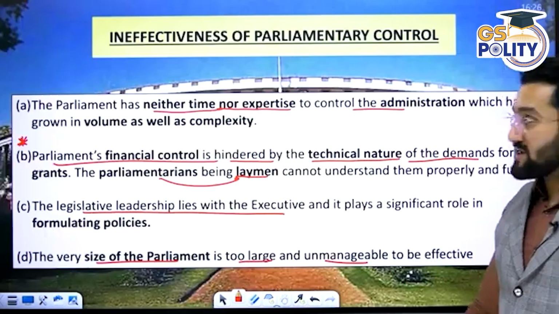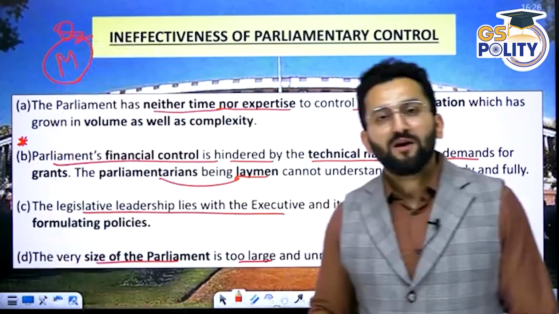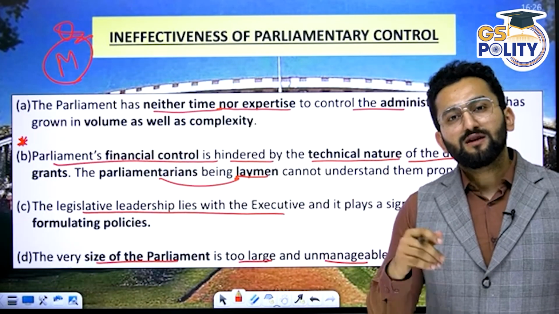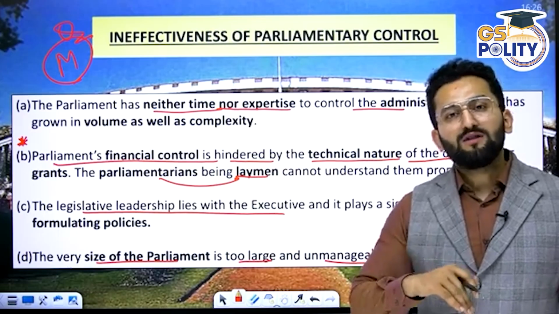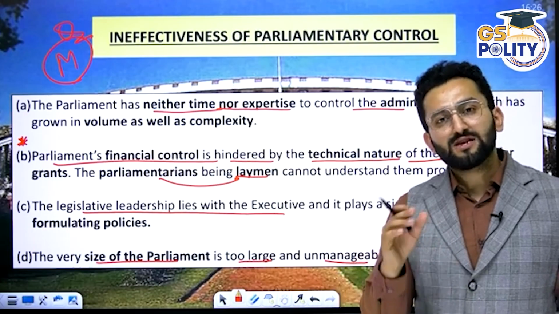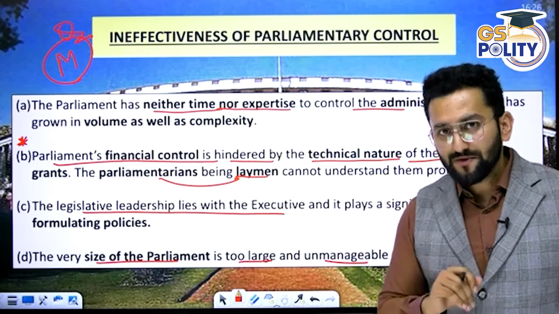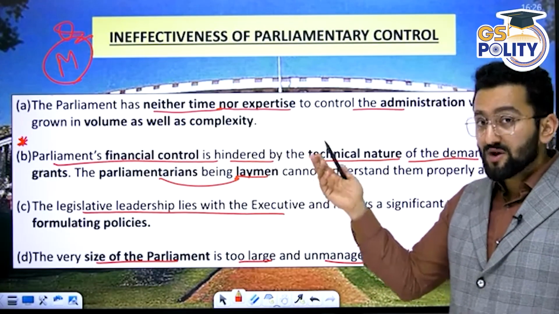Ineffectiveness of parliamentary control. Now, this is a mains question. There can be a mains question: discuss the reasons or provisions or practices which reflect that the Indian Parliament is having this ineffectiveness, or ineffectiveness is hovering over its functions. So this kind of language can be used. So you need to have some points, right, which show ineffectiveness and what the reasons are.